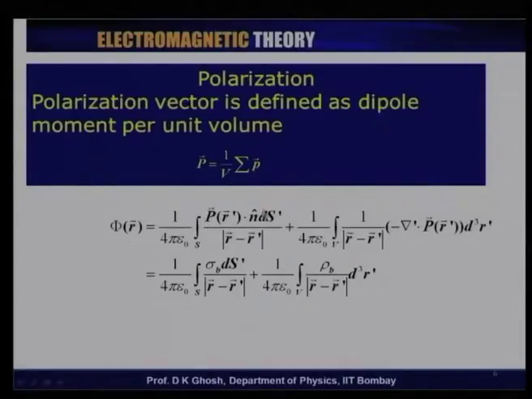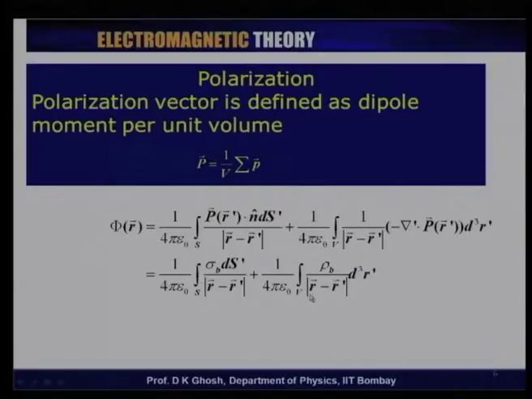So, if I had a surface charge density sigma in place of p r prime dot n, which is nothing but the normal component of the polarization vector, if I replace this with sigma b, then this would be the potential expression due to such a surface charge distribution. And similarly, if minus del prime dot p prime is replaced by a volume charge density rho b, then this should be identical to the potential that I get due to a volume charge distribution rho b within this volume.